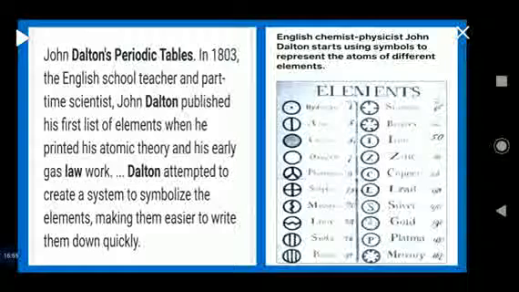In addition, different elements have atoms of different masses, which is no longer accepted, but he stated these were the two statements of his theory. Later on, in 1813, a system of representing the elements with symbols was introduced. This is the representation of John Dalton's list of the elements.